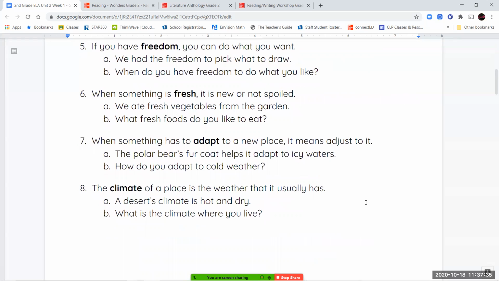Your next word is the word adapt. And adapt means to get used to something new or to adjust to something new. So when you think about animals that change and move to a new habitat or new home, right? They need to adapt, or they need to get used to the new place that they're living in. They need to get used to where to find their food and what their home might look like. If they live in a nest, what their new nest might look like when they build it. So when you adapt, you are changing to get used to the new place that you're in so you can live there properly.